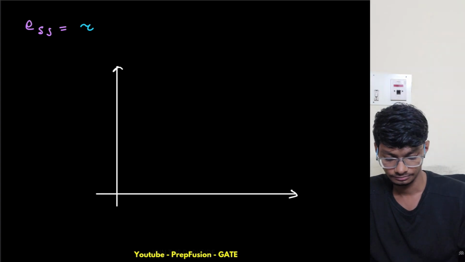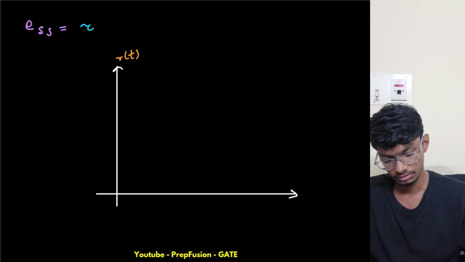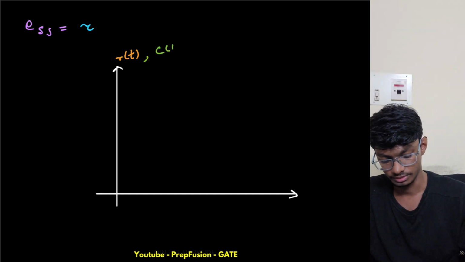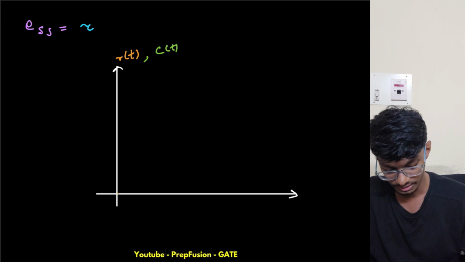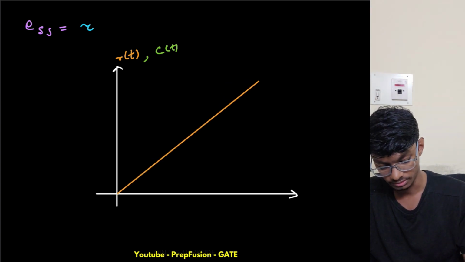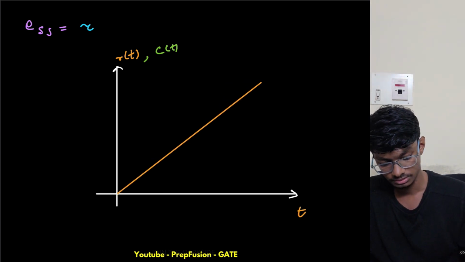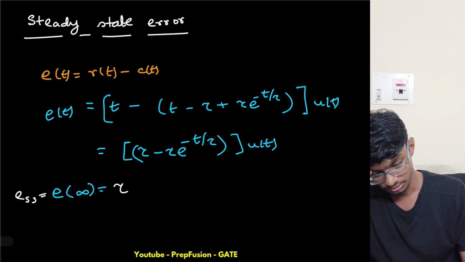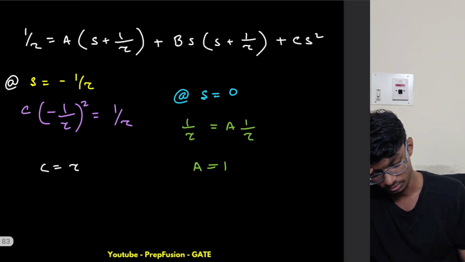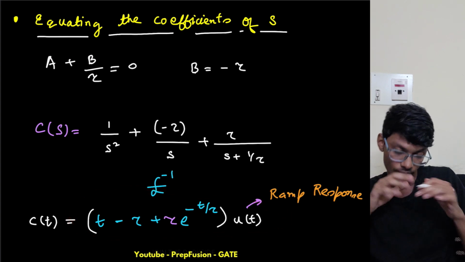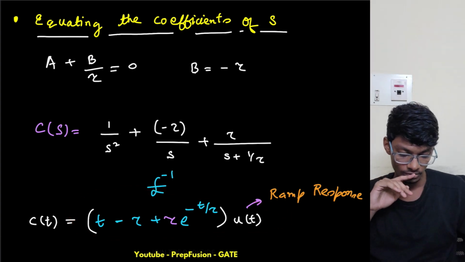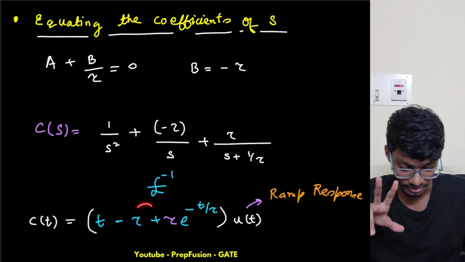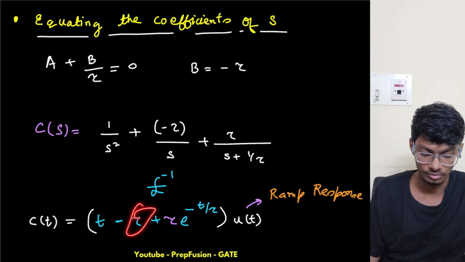This is my r of t, and this is my c of t. What is r of t? R of t is a straight line, a ramp with slope 1, and this is the time axis. Now what is c of t? C of t is this one. It is a ramp also, but it has some exponential component, and some constant component also.